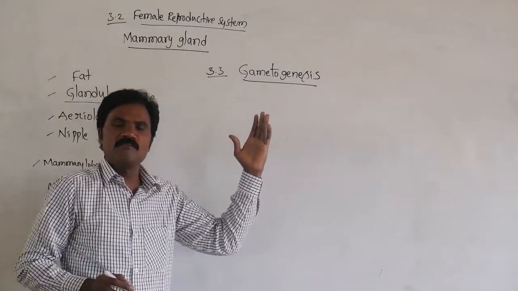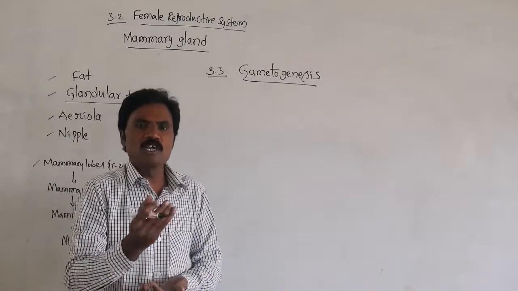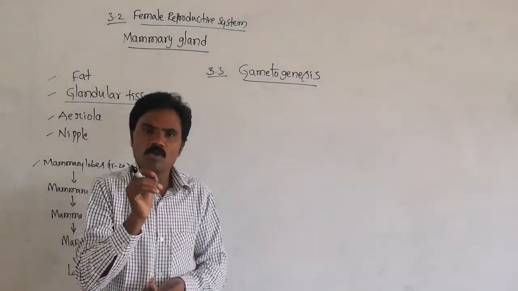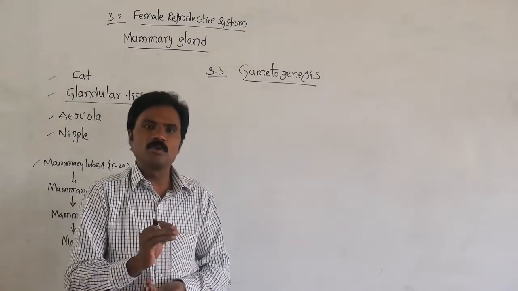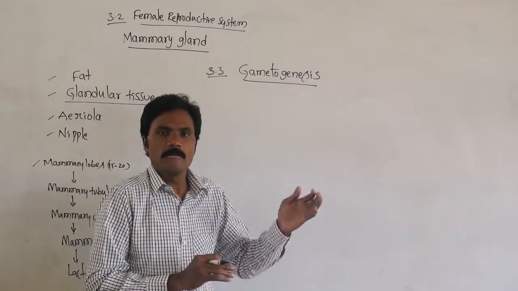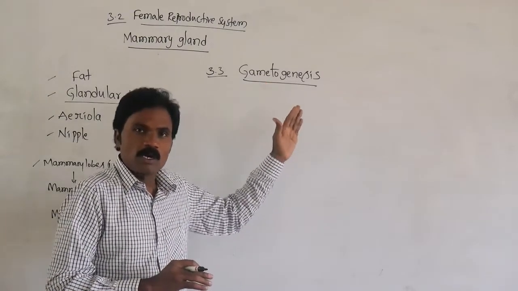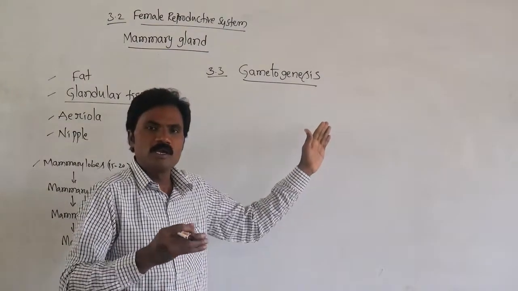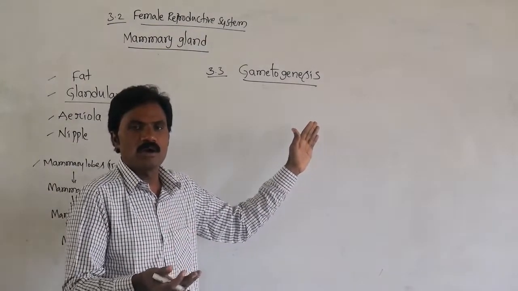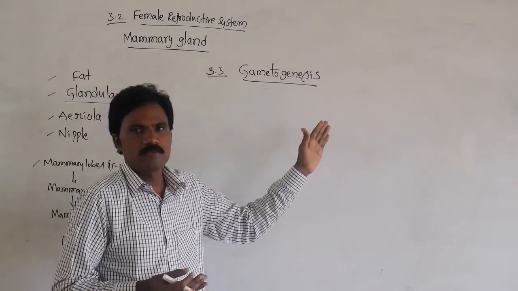What is the meaning of gametogenesis? Production of gametes. It is a unique step involved in higher organisms, including human beings. This particular process is unique. Why? Because here it involves meiotic cell division, or reduction cell division.